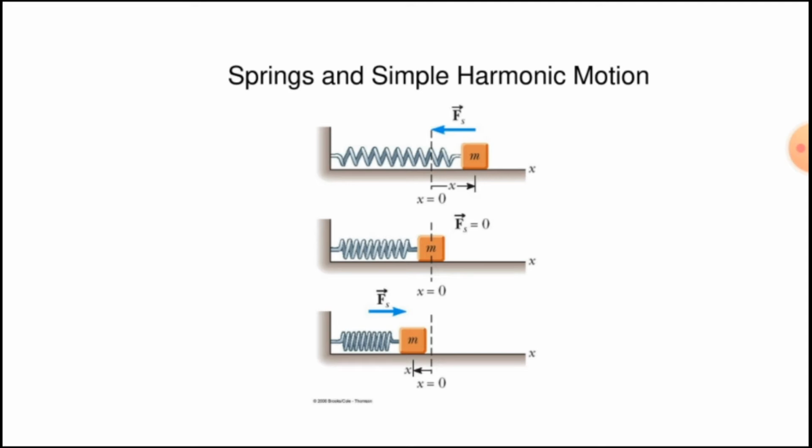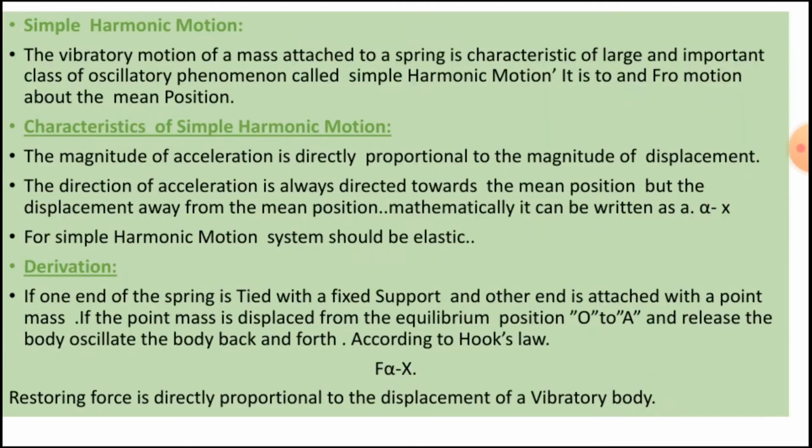This is the example. The central diagram shows that the position of mass is the mean position or point of equilibrium, and the other two diagrams show that the spring moves about the mean position along with the mass.